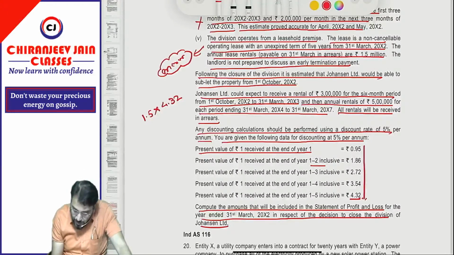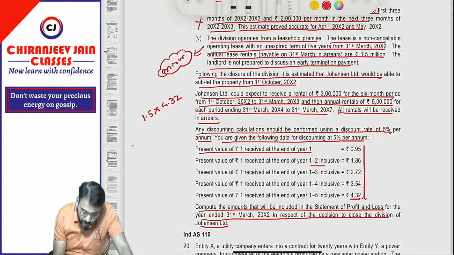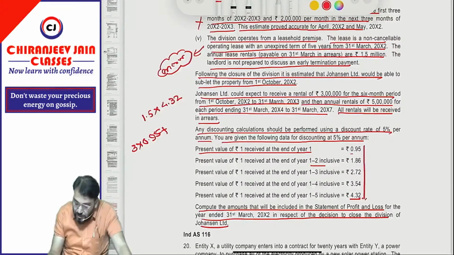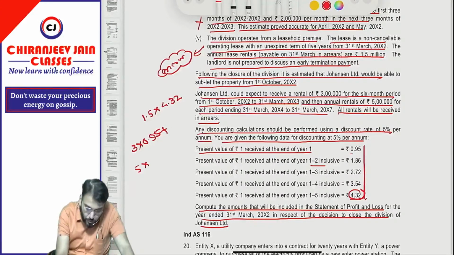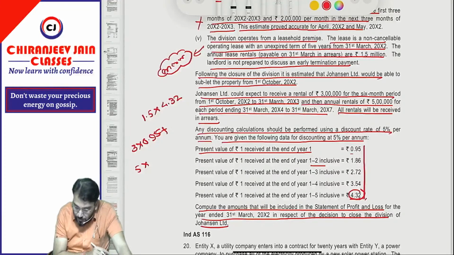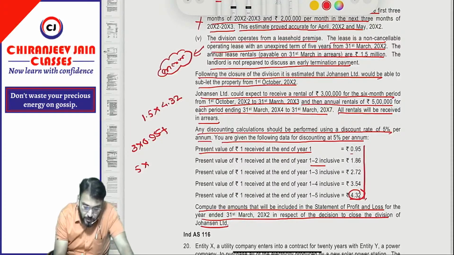Then for the first year 3 lakh will be received. So 3 lakh into 0.95, plus 5 lakh will be received in the next 4 years. We can say 4.32 minus 0.95. So it will be 5 lakh into, 4.32 is the present value factor for 5 years, from that we'll deduct 0.95. So that will become how much? It will be 3.37. So this will be recovered.